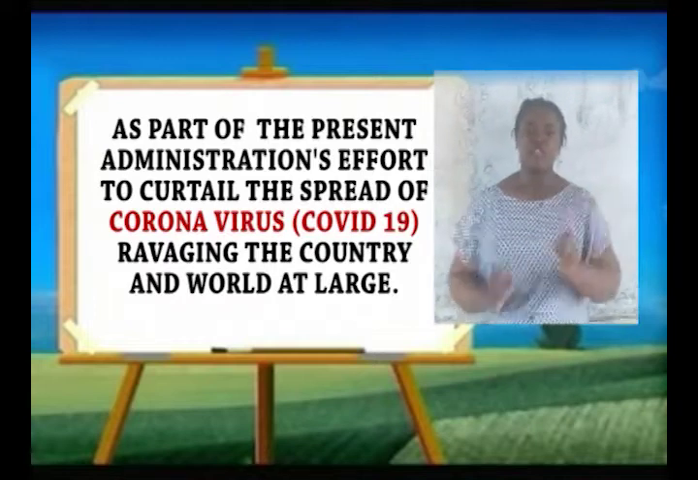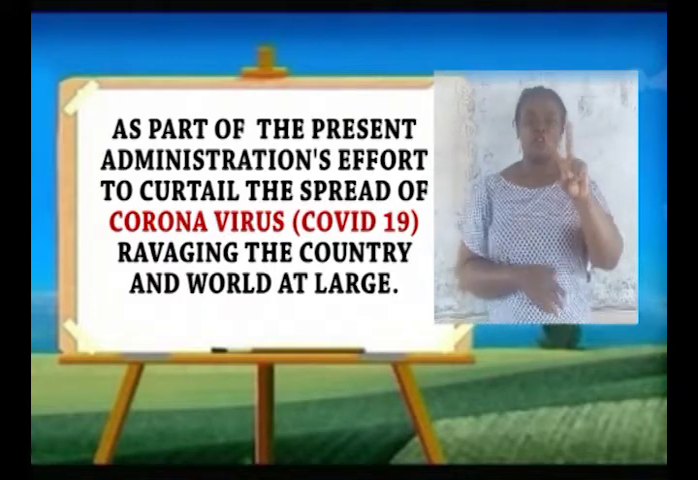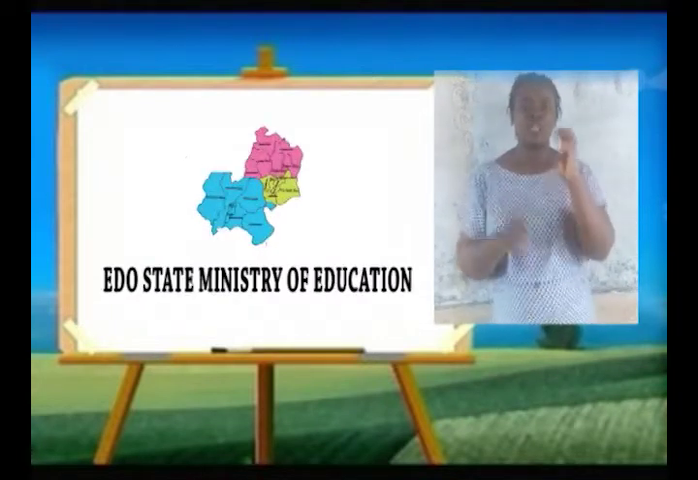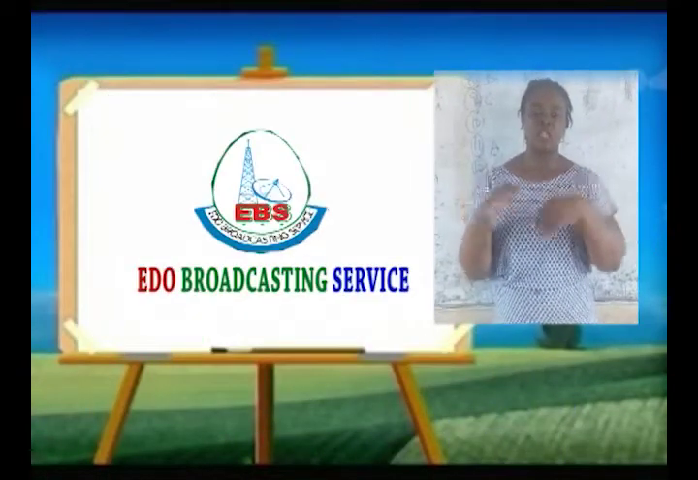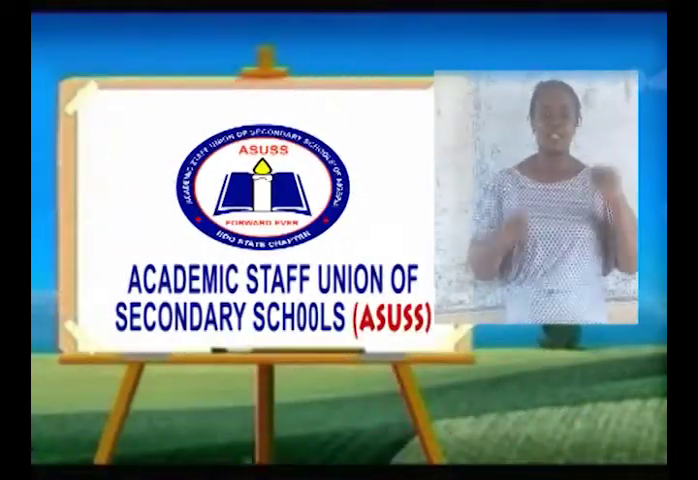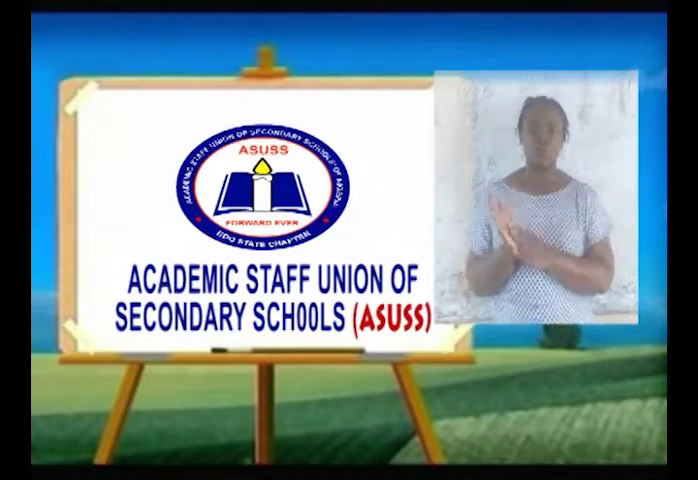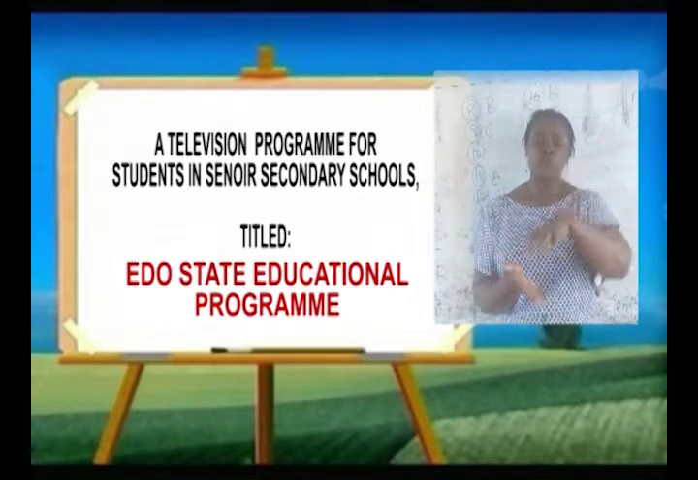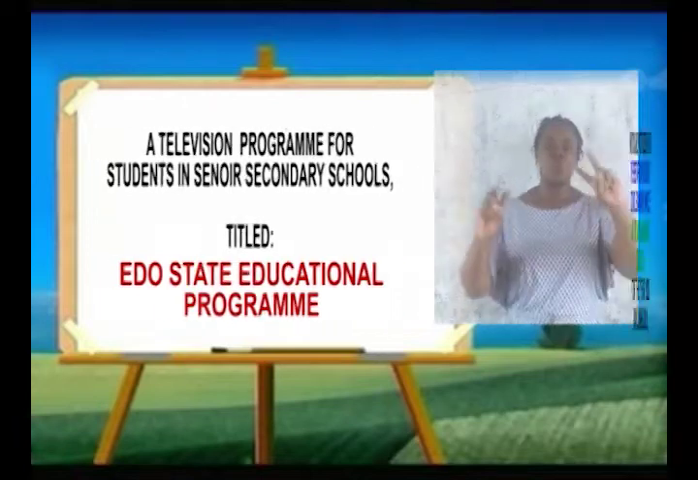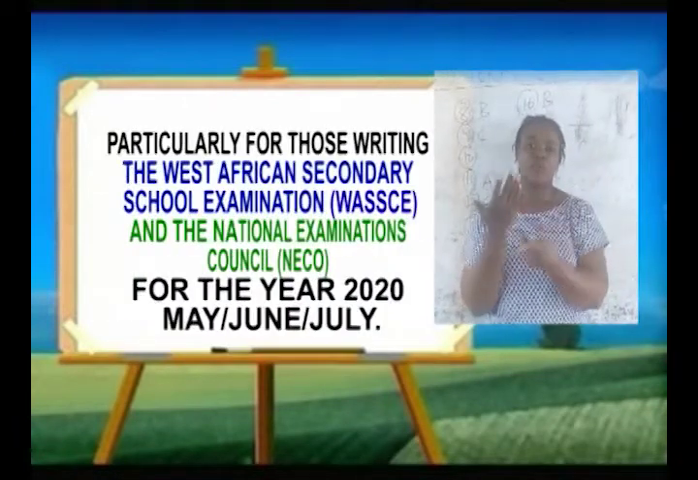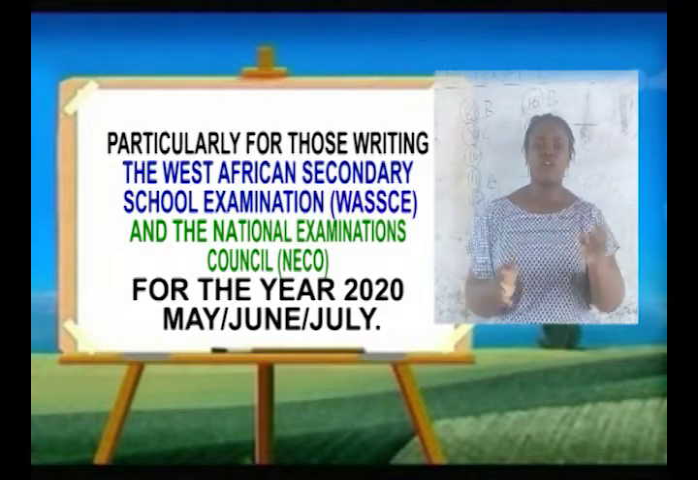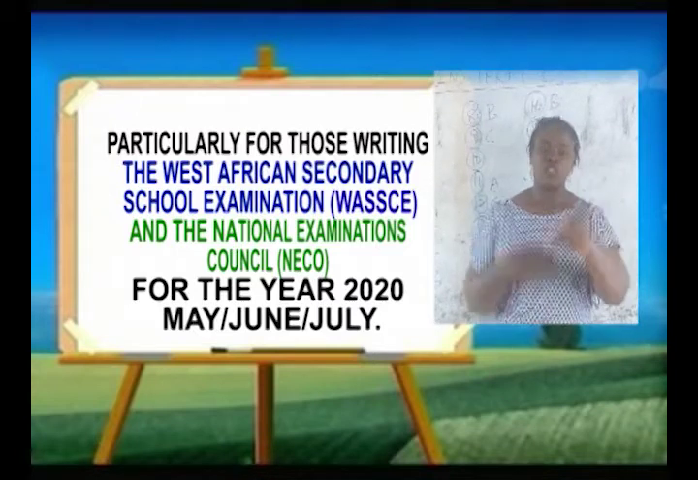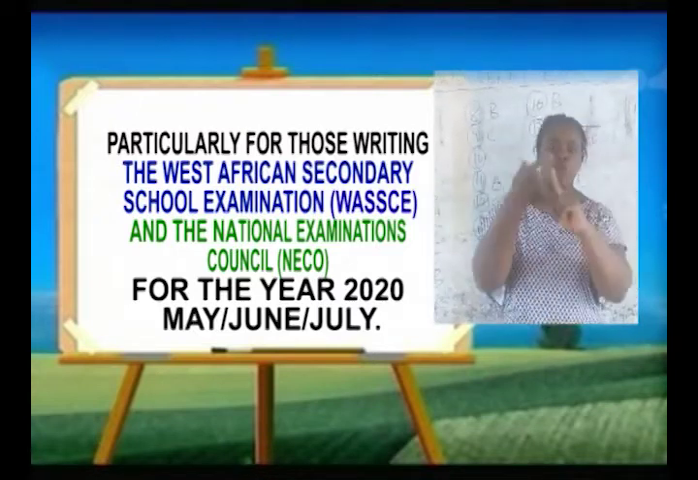Administration's efforts to curtail the spread of coronavirus COVID-19 ravaging the country and the world at large, Edo State Ministry of Education, in collaboration with Edo Broadcasting Service (EBS) and Academic Staff Union of Secondary Schools (ASUSS), Edo State, presents a television program for students in senior secondary schools titled Edo State Educational Program, particularly for those writing the West African Senior School Certificate Examination (WASSCE) and the National Examination Council (NECO) for the year 2020, scheduled for the months of May, June, and July.